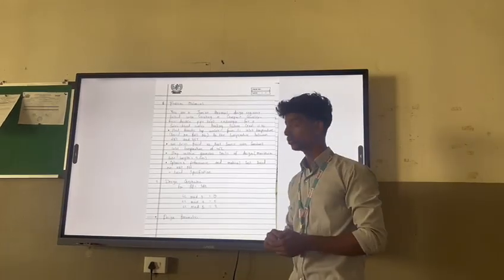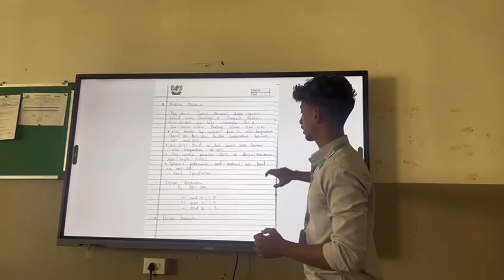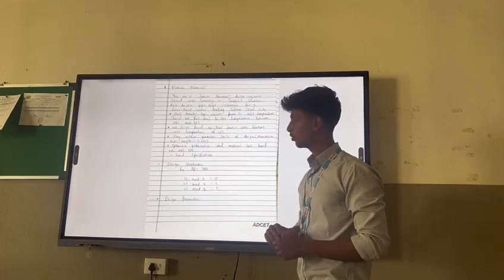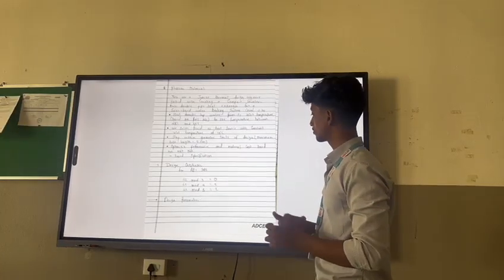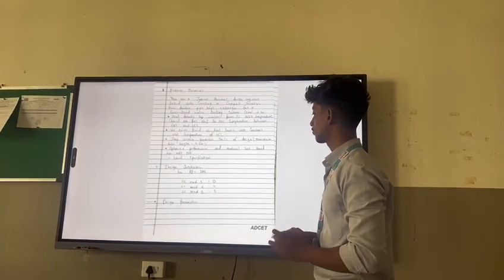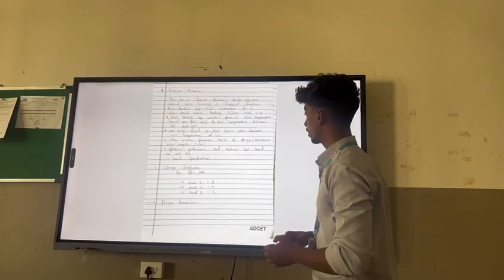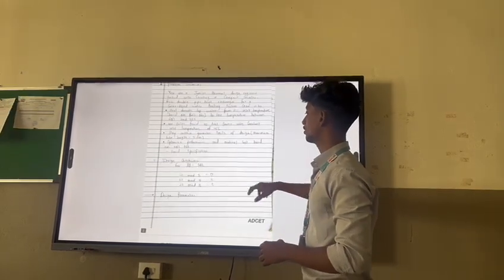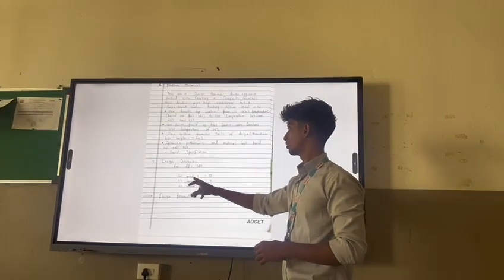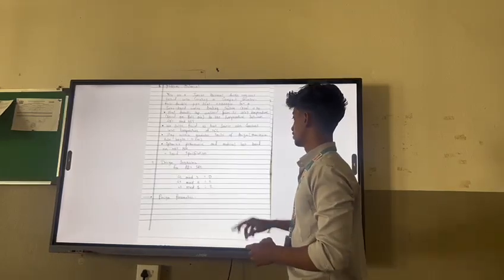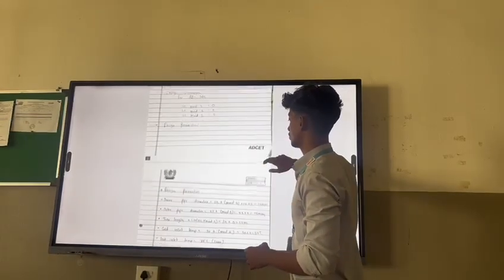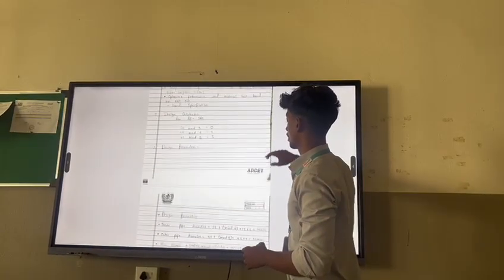My roll number is 42. That's why we are taking mod of 42. 42 mod 3 is 0, 42 mod 4 is 2, and 42 mod 5 is 2. We are calculating mod by remainder. 42 is divisible by 3, so that's why 42 mod 3 is 0. These two are as given.